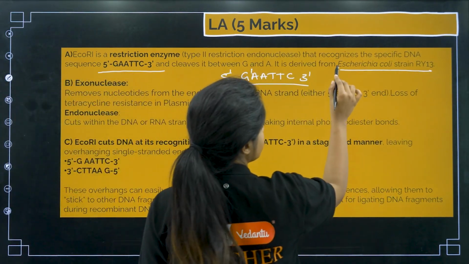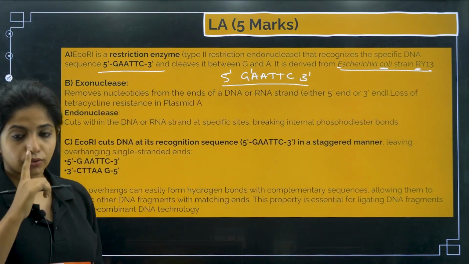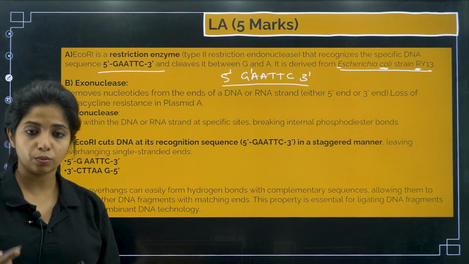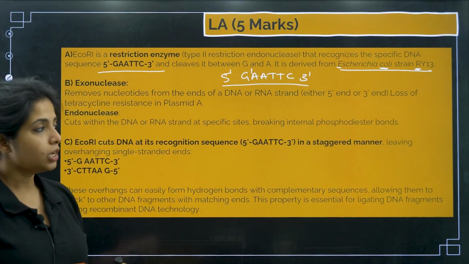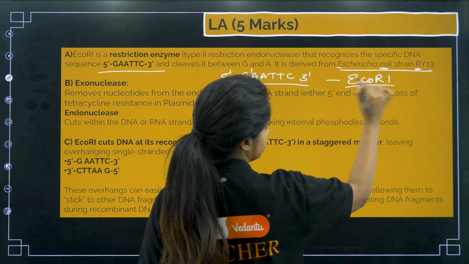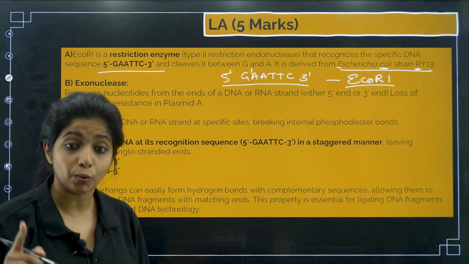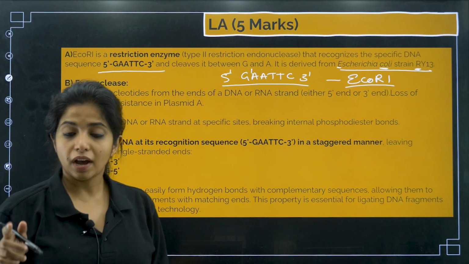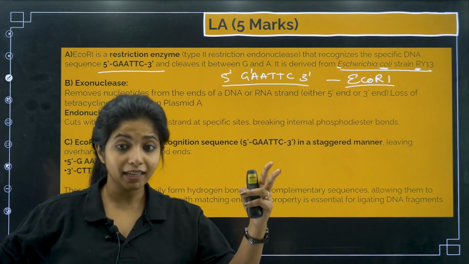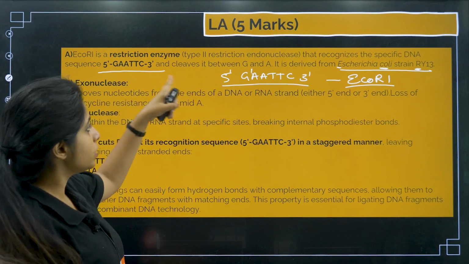So you took E from this, CO from this, R from this, and this is R1. In the order in which the strains were discovered, you give it a name. This was discovered first, so you got EcoRI. In their category it was discovered first. Now this is a restriction endonuclease. I told you it's an enzyme. You have exonuclease, which cuts at the end, and endonuclease, which cuts from the middle. This is an endonuclease, and the sequence is this.